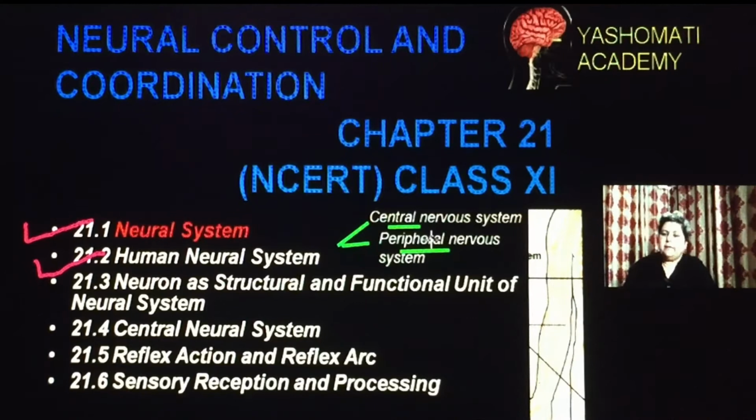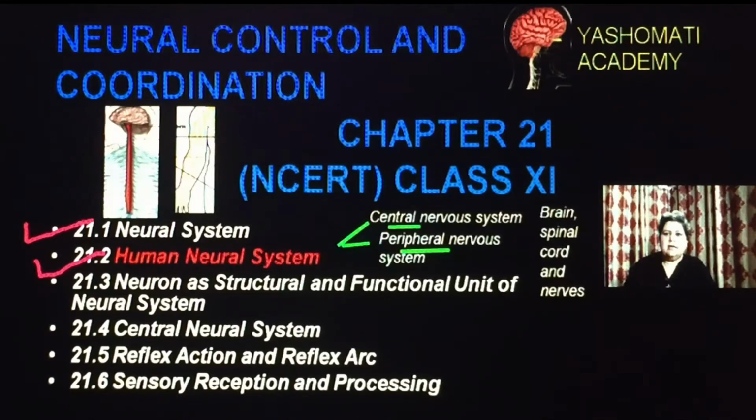Whereas in the case of the peripheral nervous system, what is the meaning of peripheral? Peripheral means the boundaries or sides. So the peripheral nervous system takes its name because it consists of different nerves which are present in all parts of the body. The different organs which are present in our body and related to the central nervous system are the brain and spinal cord, and the nerves, which are also a part of the human neural system, are linked with the peripheral nervous system.